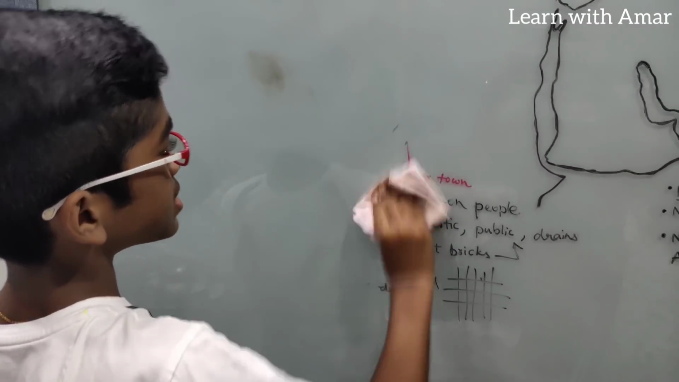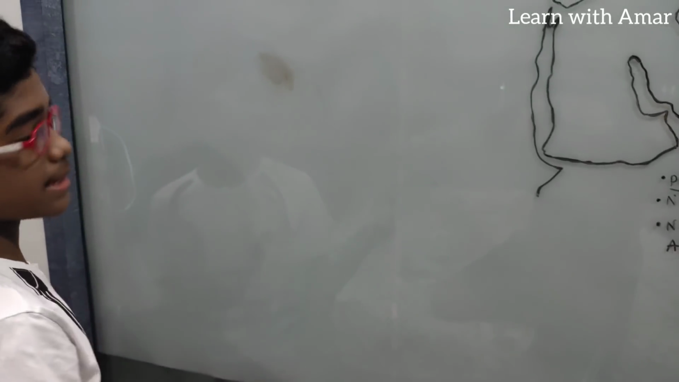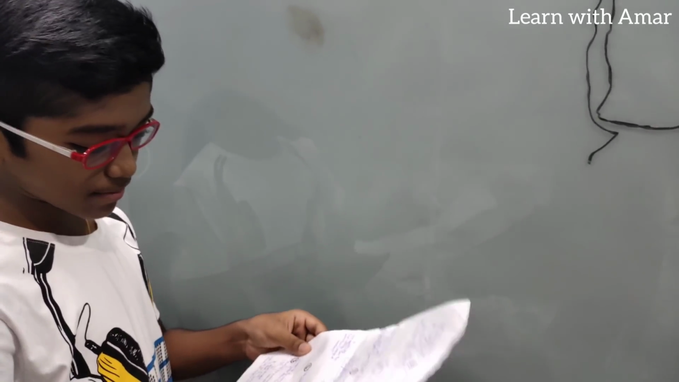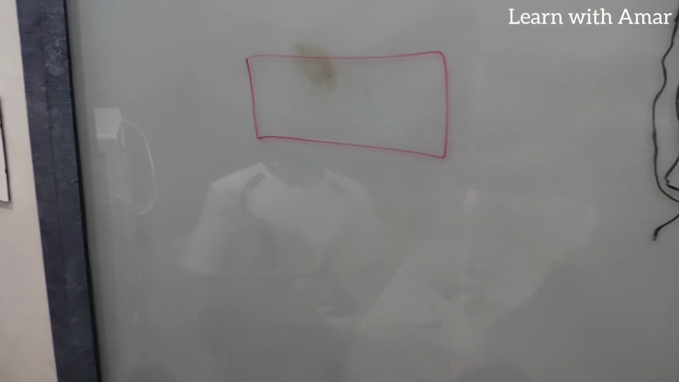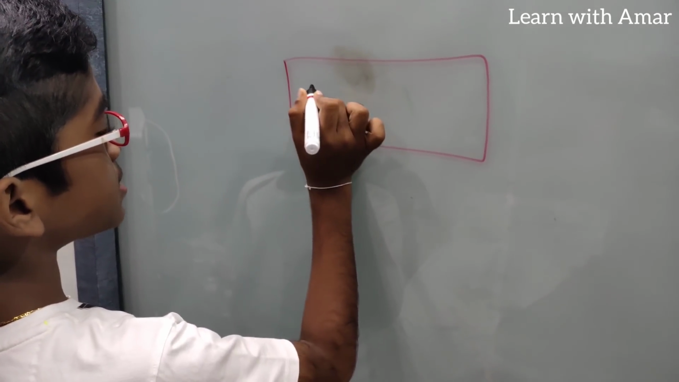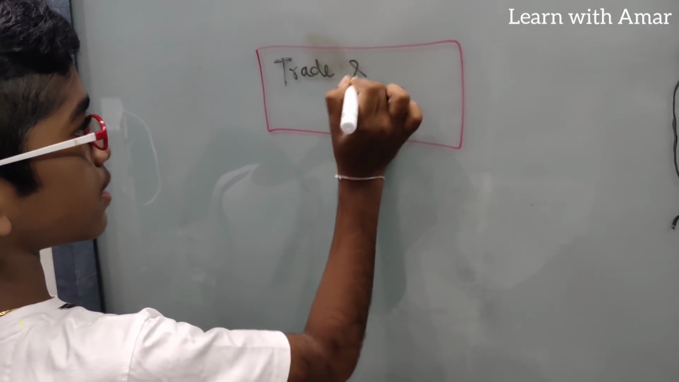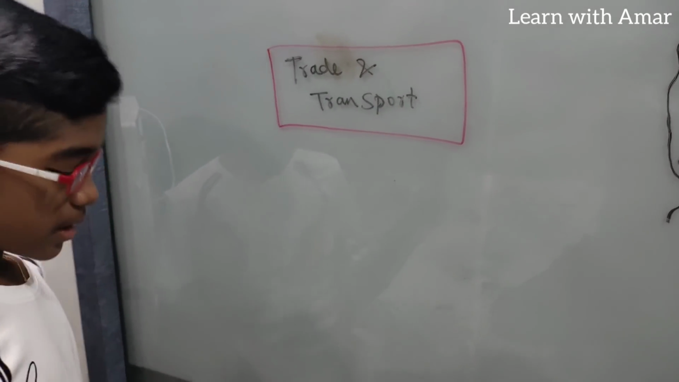So now let's look at trading. How did the people in the Indus Valley civilization trade? With whom did they trade? So coming to trading, let's make a mind map trade sketch. So let's say like trade and transport. Now let's look at trade and transport.